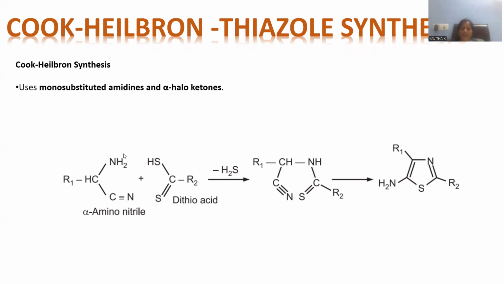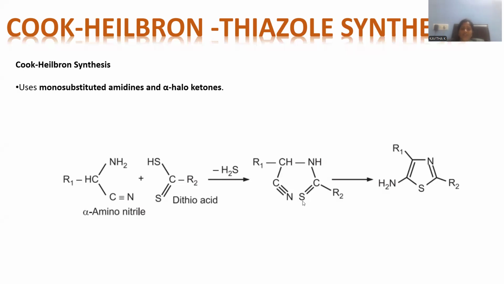Whenever you are going to condense over here, what happens? H2S will be removed. Dihydrogen sulfide will be removed, that able to originate a linkage among these two, so that there is a nitrogen heteroatom existing between this carbon and this carbon atom. Because hydrogen and HS removed as H2S, dihydrogen sulfide. And the terminals are having one side nitrile, another side thioketone. And these two substances will participate in a cyclization reaction.